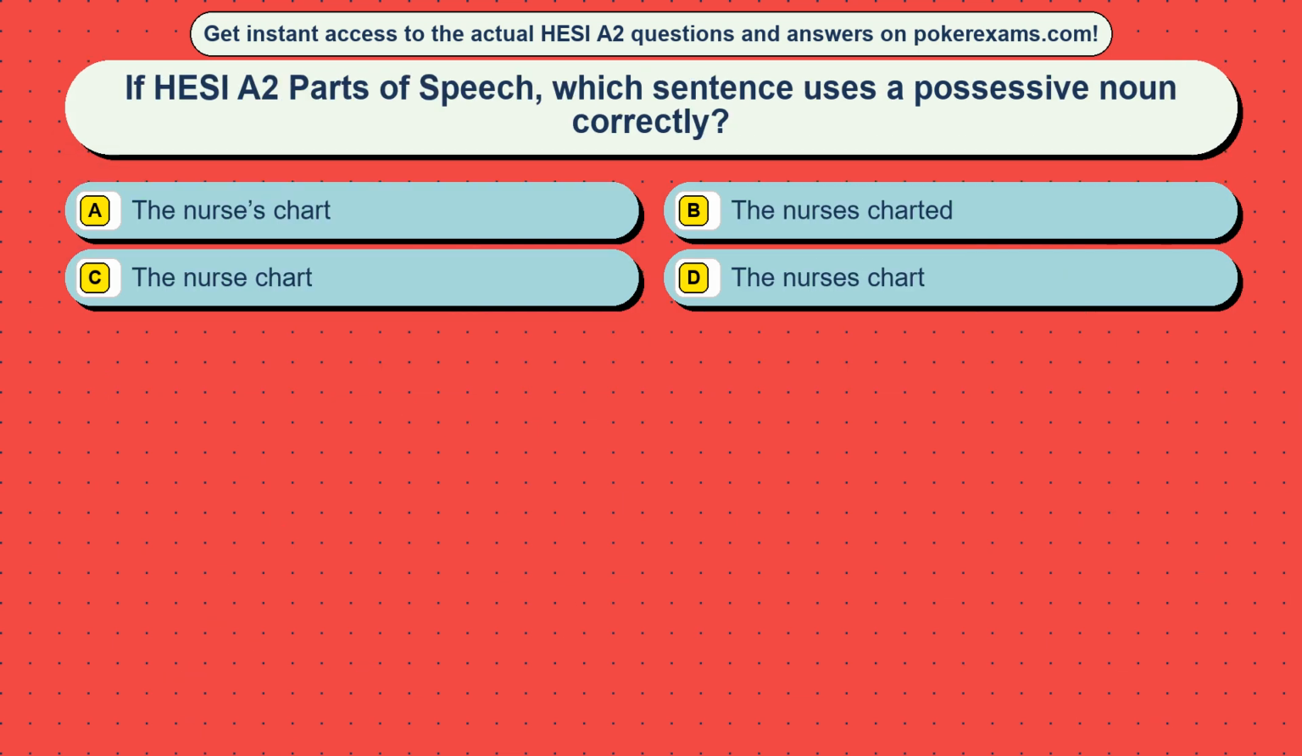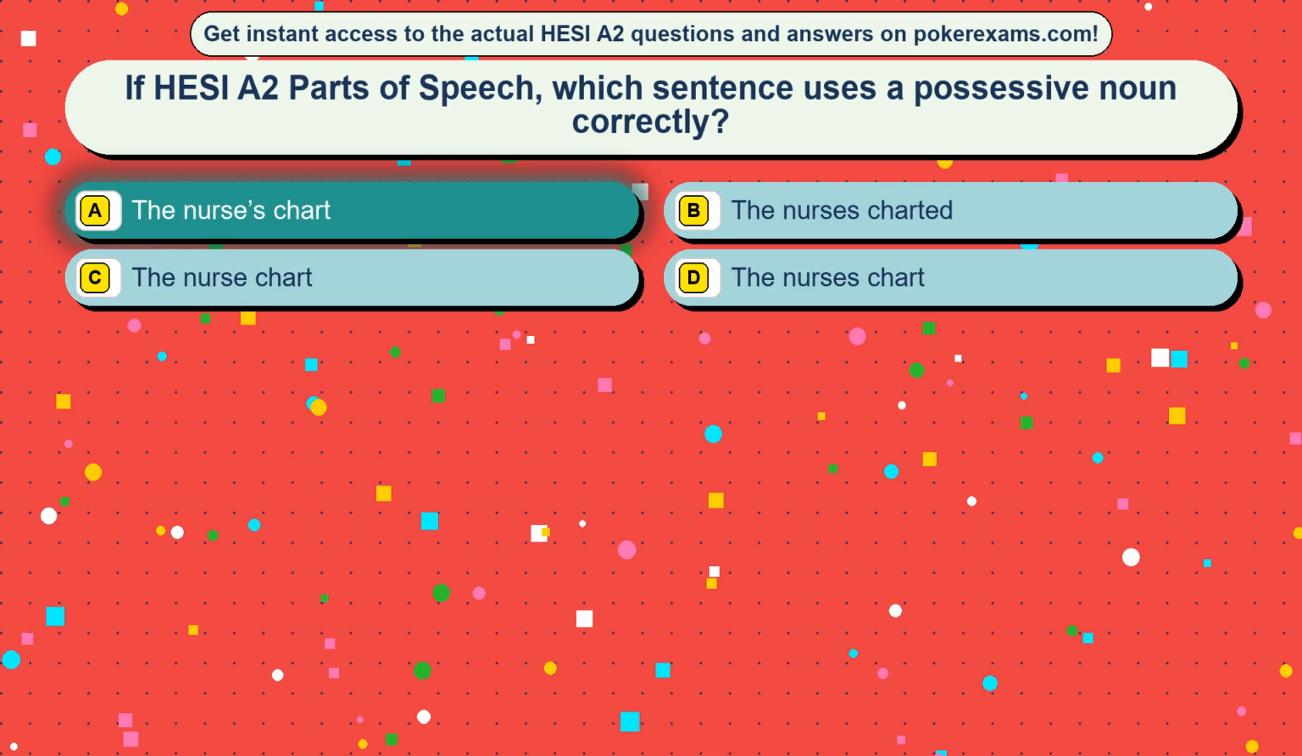Question 30. If HESI are two parts of speech, which sentence uses a possessive noun correctly? Option A, the nurse's chart. Option B, the nurse is charted. Option C, the nurse chart. Option D, the nurses chart. The correct answer is option A, the nurse's chart.